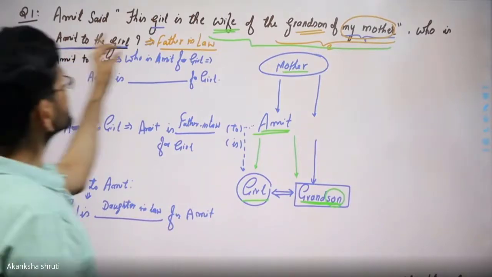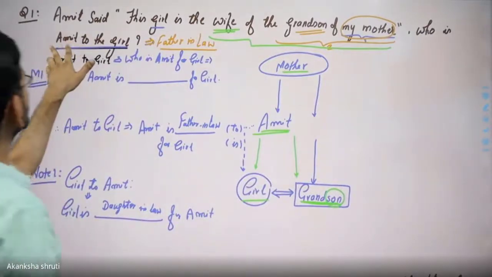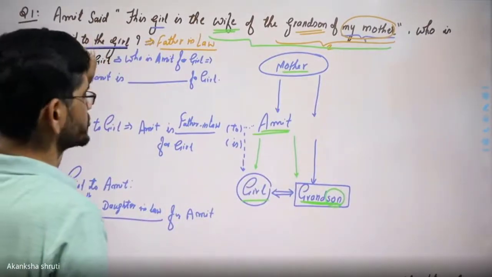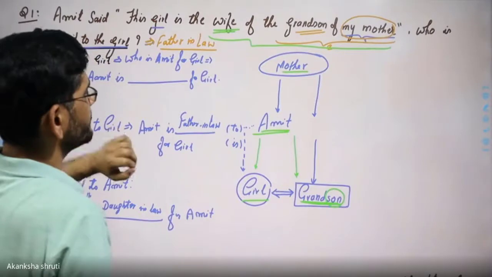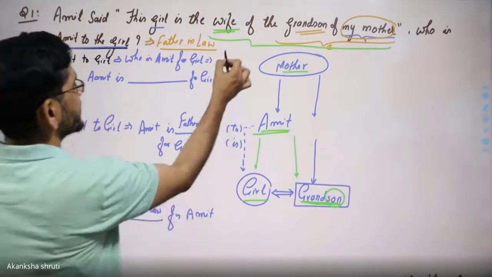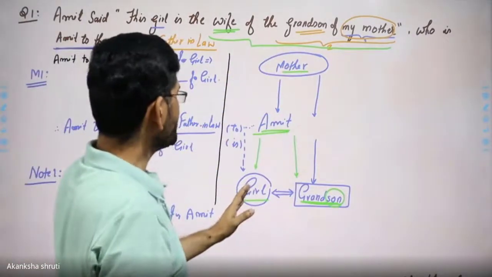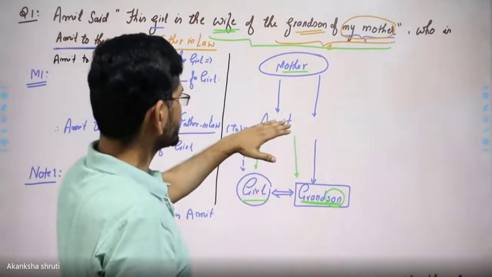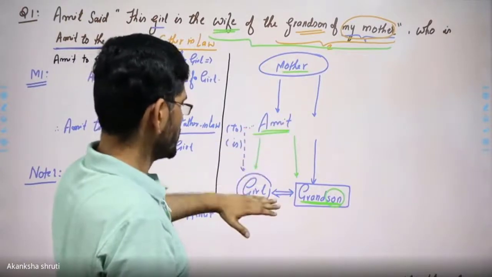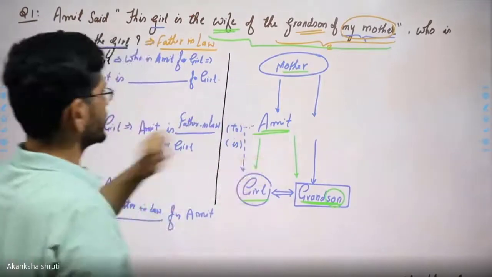So this is the first type of question which is asked, where the answer has to be expressed in terms of two, or the relation is asked in terms of two. For getting this, first we draw the family tree diagram to connect what is asked to whom it is to be related. Then conclude it.